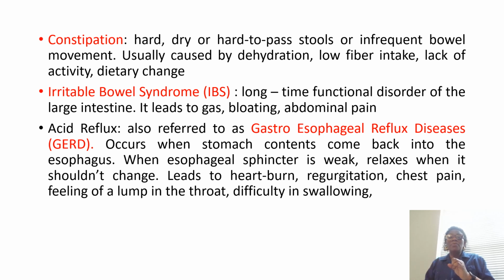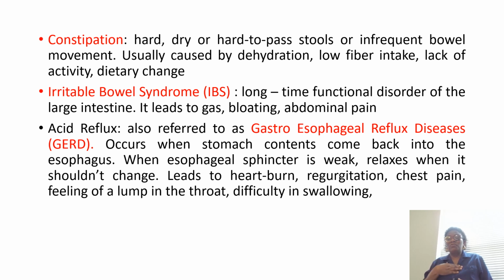This also happens when the sphincter relaxes for the food to enter the stomach, but cannot change back to tighten up. So there is a tendency for the food to go back to the esophagus. This type of disorder leads to heartburn or what we call regurgitation, and chest pain.